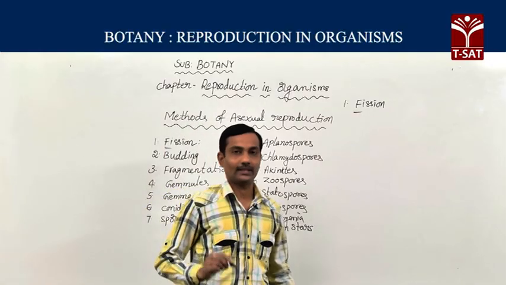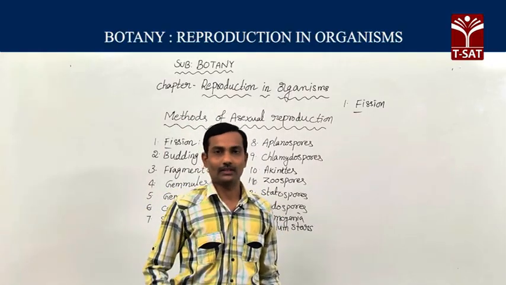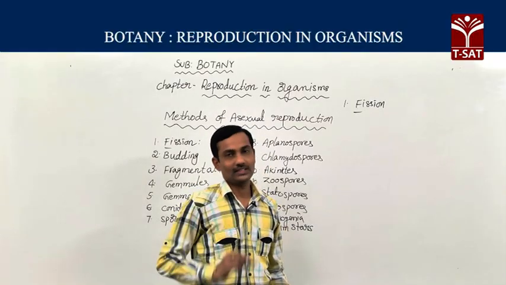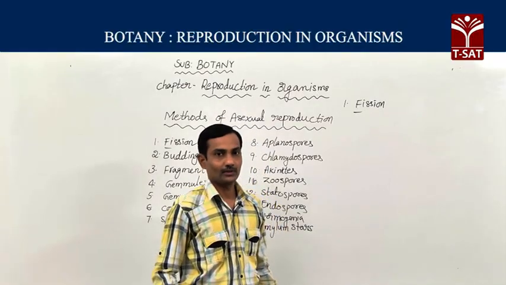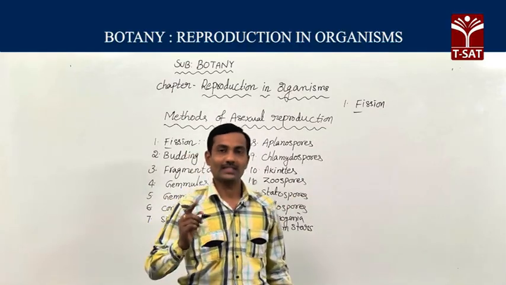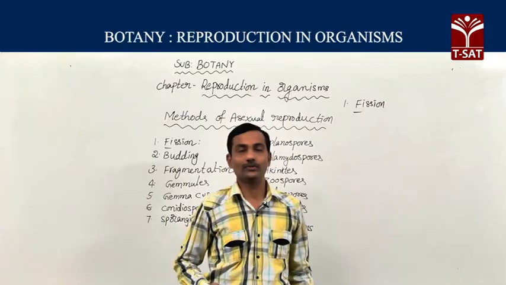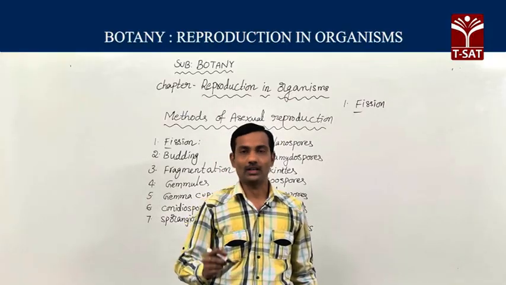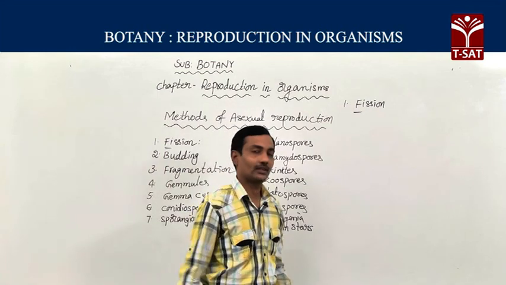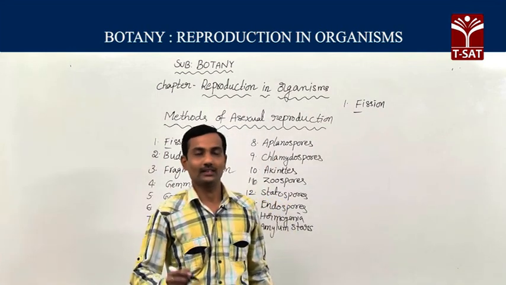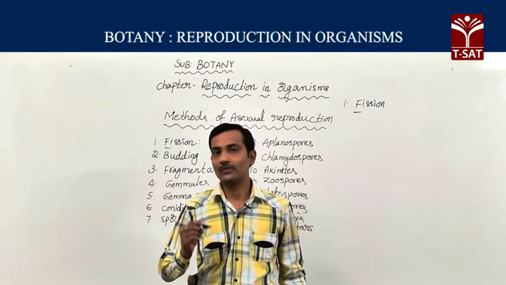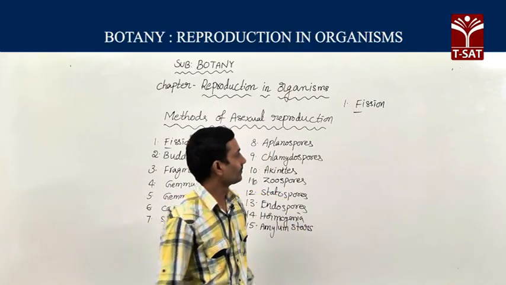The fission type of asexual reproductive method we can see in many unicellular organisms. In this method, usually a single organism produces maybe two organisms, maybe many organisms. Fission method of reproduction we can see mainly in primitive organisms like protozoans and monerans.